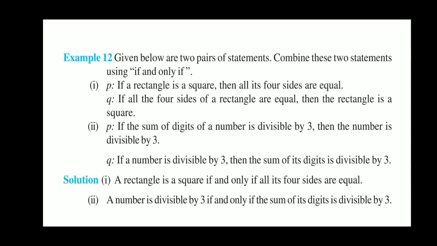Now, for example, if a rectangle is a square, then all its four sides are equal. It is statement P. And the second statement Q is: if all the four sides of a rectangle are equal, then the rectangle is a square. We know that both statements P and Q are equivalent to each other. Both are correct. If P is happening, then Q will also happen, and if Q is happening, then P will also happen. So we can say that a rectangle is a square if and only if all its four sides are equal.